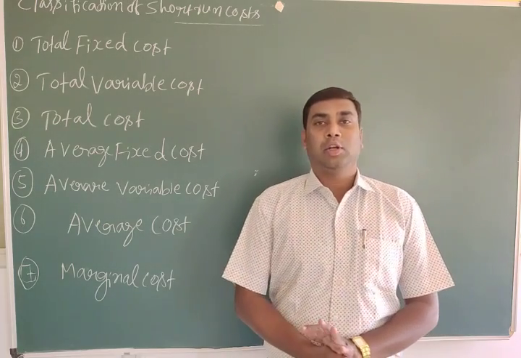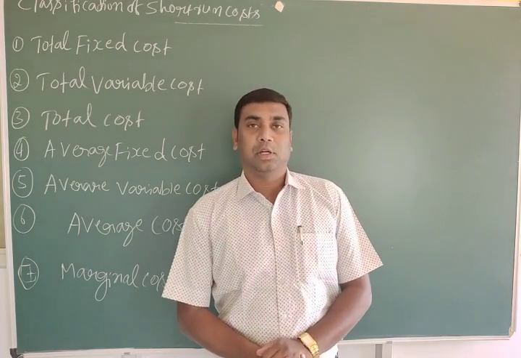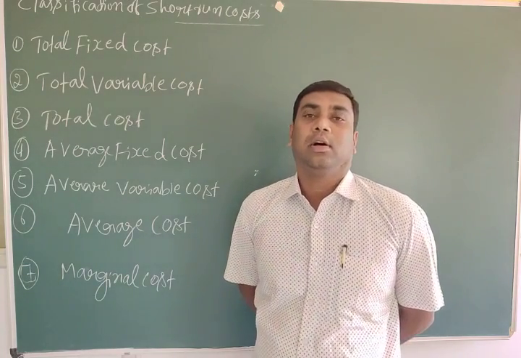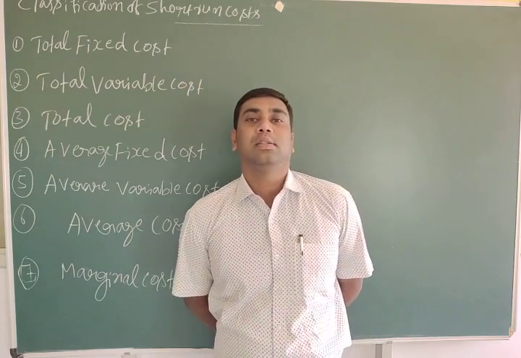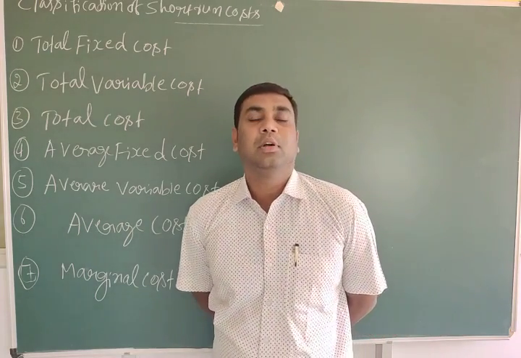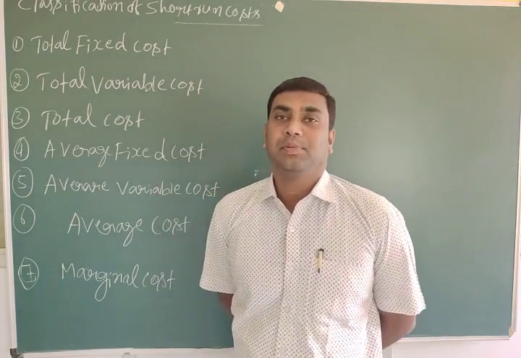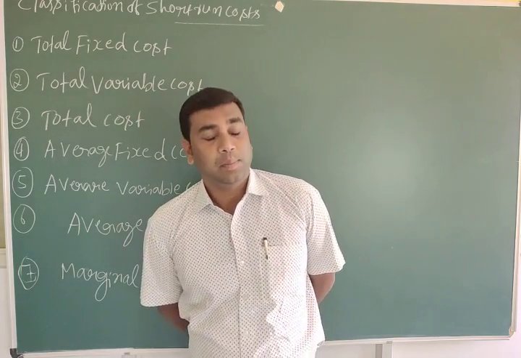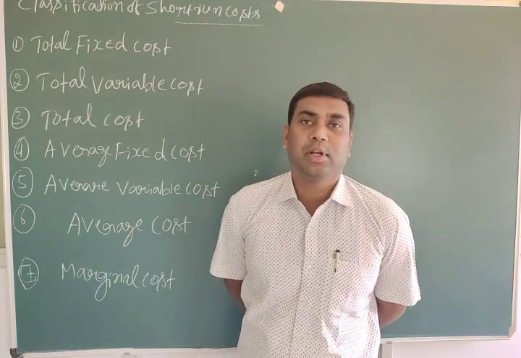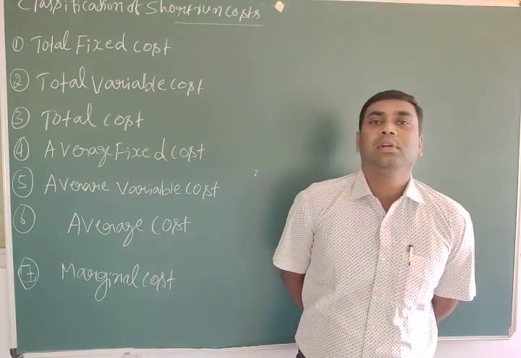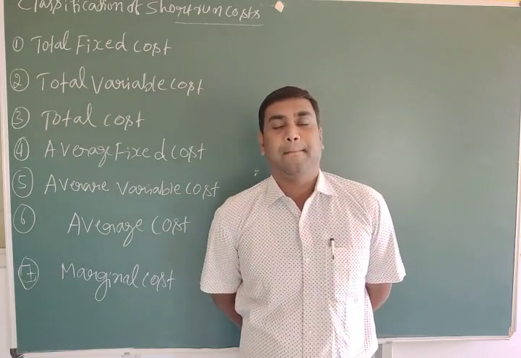In last class, we started to discuss cost concepts. Under microeconomics, we were discussing the third chapter, production and cost. In that we already discussed the concept of production, the meaning of production function, shapes of total product, average product, marginal product, the meaning of total product, average product, marginal product, and also the law of variable proportion, then returns to scale.